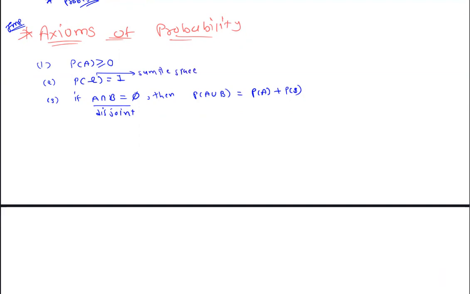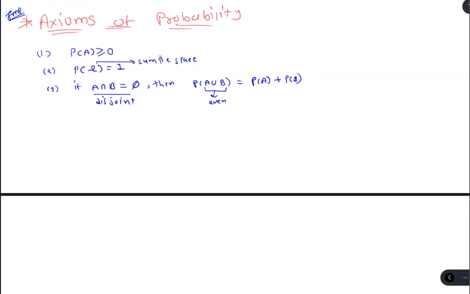And if A and B are events, A union B is also an event. In the brackets we only write an event. So the probability of the event A union B, if A intersection B is empty, is P of A plus P of B. This you have to remember.